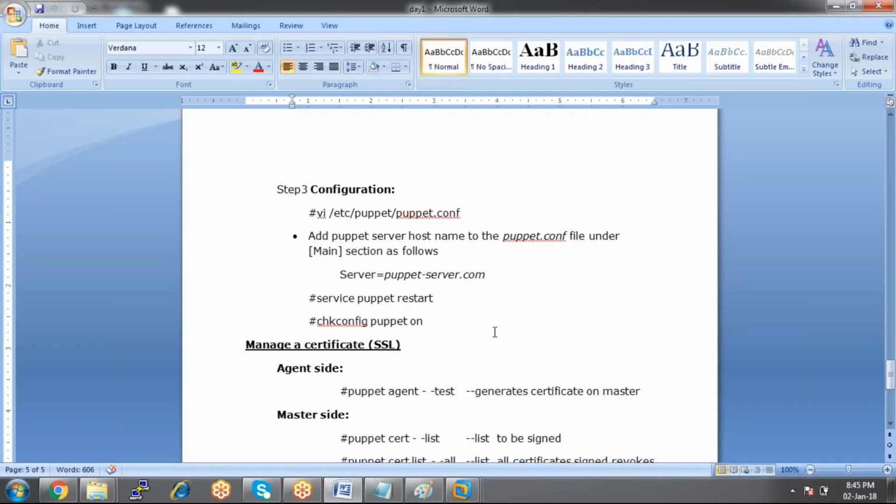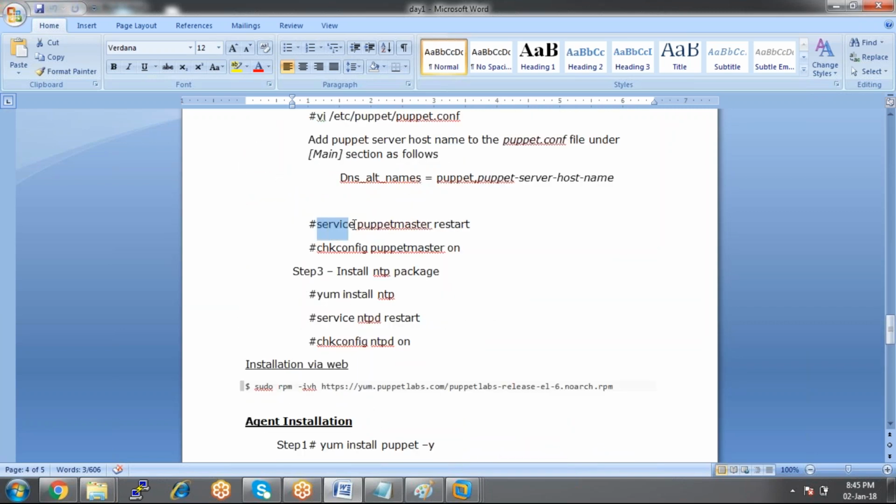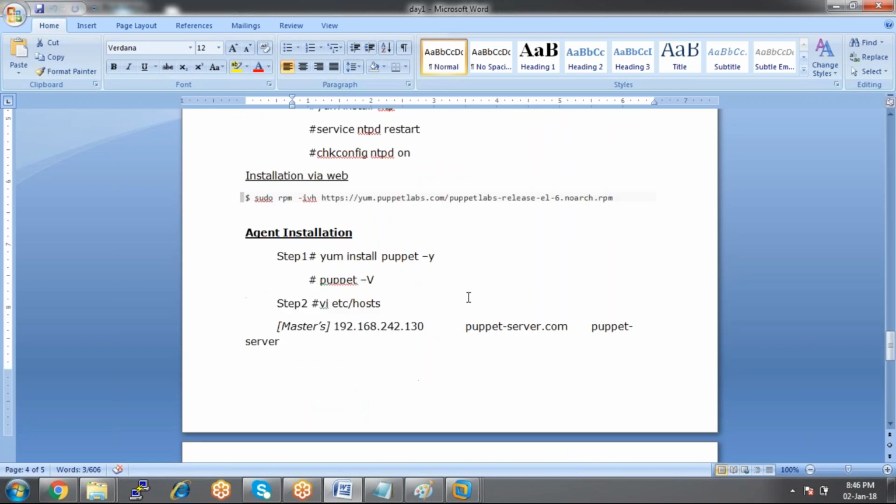Once you do that, we are done with the configuration. After that, you just restart the Puppet service: service puppet restart and chkconfig puppet on. Do the same on the server side as well, but on the server the service name is puppetmaster: service puppetmaster restart and chkconfig puppetmaster on.